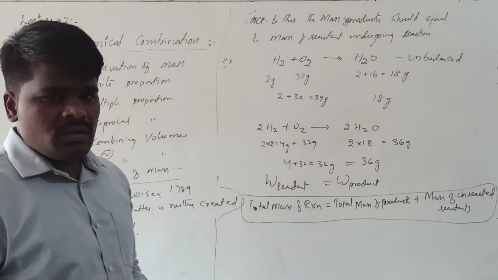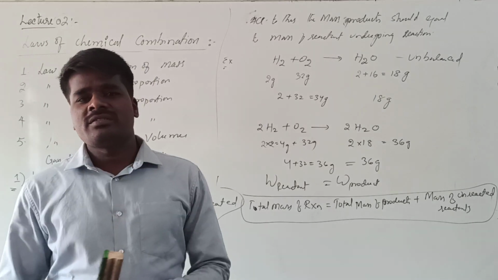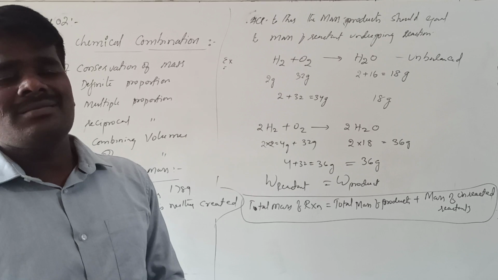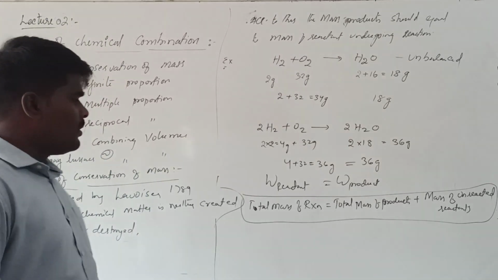This says that the mass of the reactant should be equal to the mass of the products produced in a chemical reaction, since there is no loss of mass during a chemical reaction. Right? Hope it is clear so far.